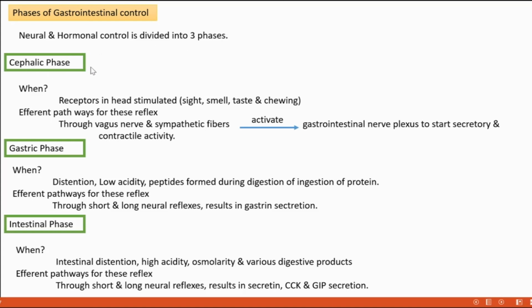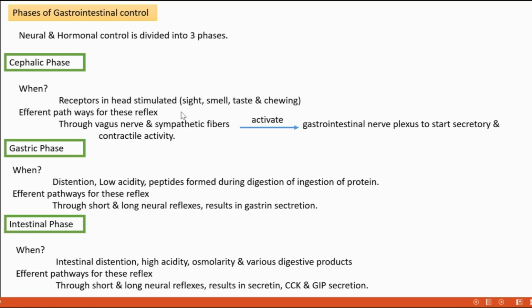First is the cephalic phase. Cephalic means relating to our head, cranium, brain. During this phase, receptors in the head get stimulated.